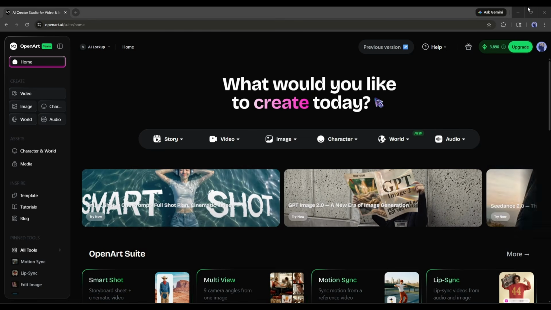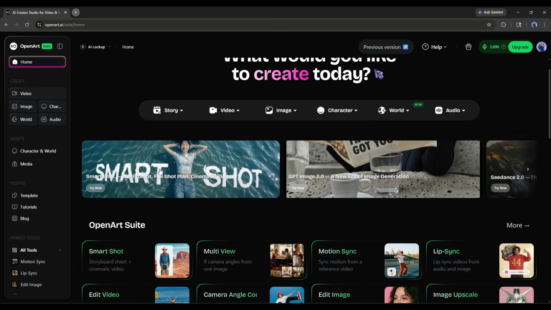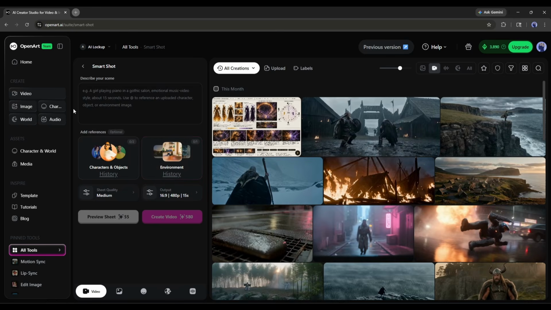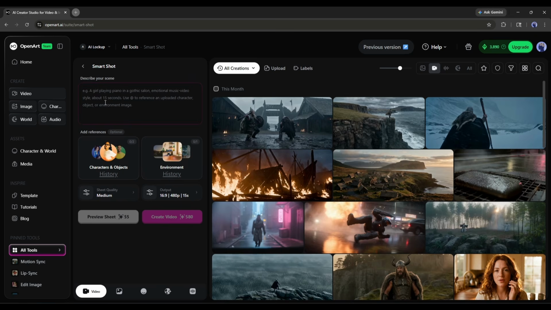Okay, this is the OpenArt homepage. You will find the link in the description. Today, we will use this Smart Shot feature. Once you select the Smart Shot, your interface will be something like this. Here, in this box, we have to enter the idea or prompt.